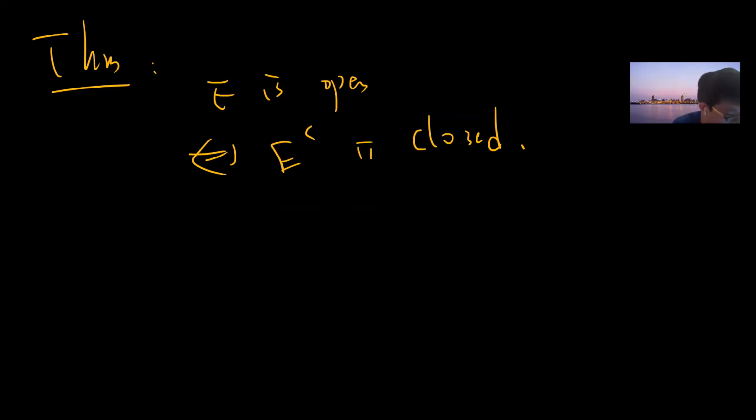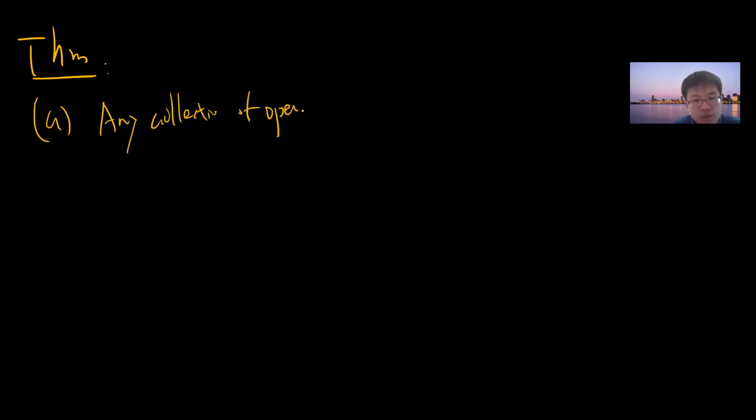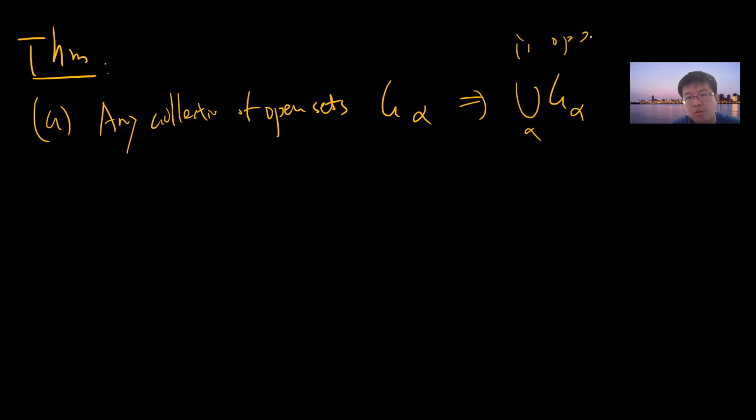Okay, so let's talk about another theorem. I should view this as an exercise, but maybe I'll prove some of it. This is very important, and I hope you understand it, because it's basic. Any collection of open sets, let's say you take G alpha, and whatever union you get is open. So this is really important.